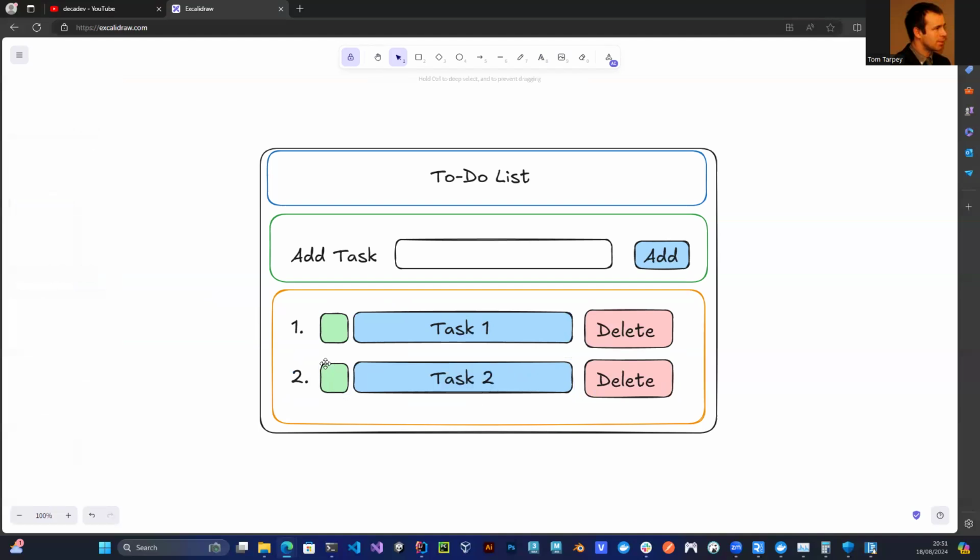So just have your list of tasks. Now let's imagine task 2 is completed. We could mark it as completed. So we could just do something like this. If it's completed, maybe we have a completed thing there or something. You know what I mean? Doesn't really matter too much, but let's pretend that's completed.